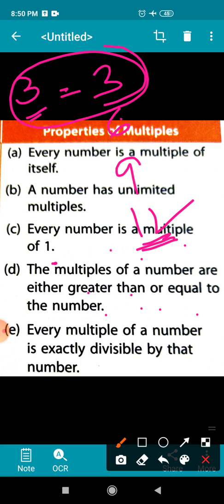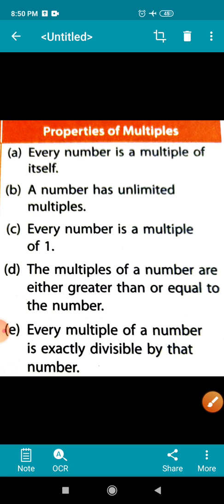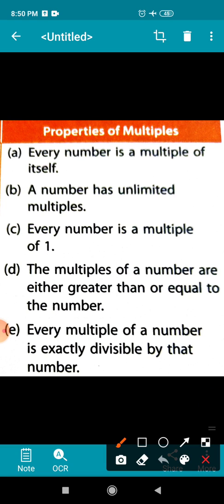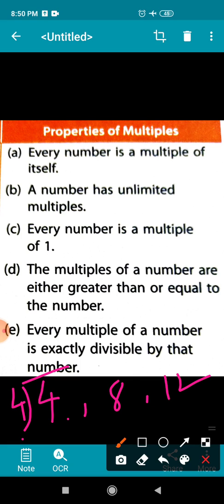Okay. Now, the next property says every multiple of a number is exactly divisible by that number. This property I had told you before. Here, if you see the multiples of 4, the first multiple is 4, second is 8, third is 12. If you divide these by 4, because they are multiples of 4, they can be divided completely. Okay, children, hope all the properties are clear to you all.